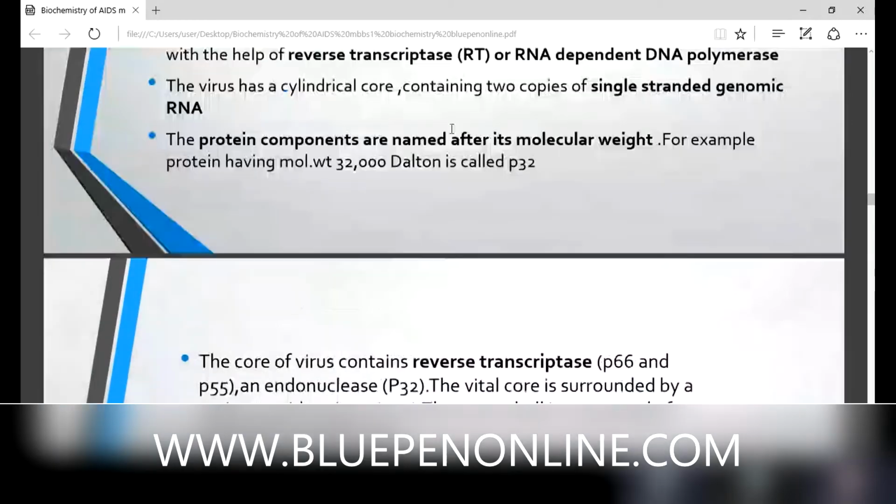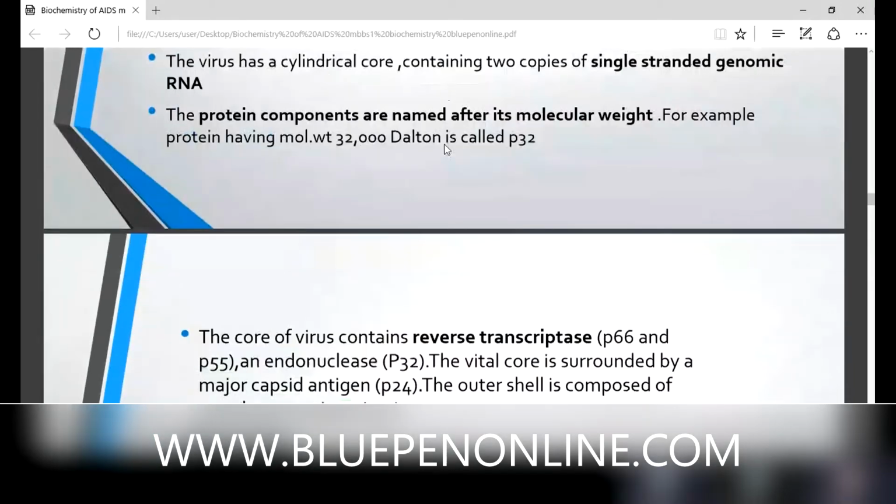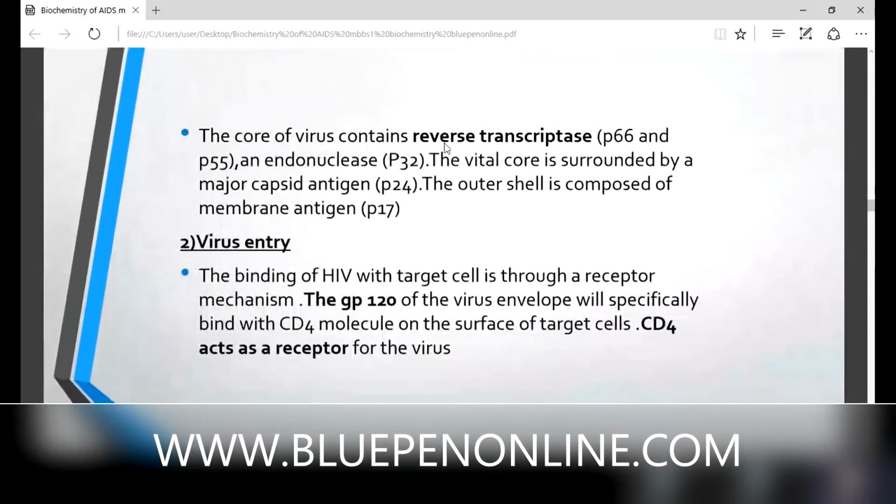So, human immunodeficiency virus structure. It contains RT and two copies of RNA. We know what this P32 means, the molecular weight. Reverse transcriptase is also a protein. All enzymes are proteins. So reverse transcriptase is a protein that consists of P66 and P55, and an endonuclease P32. The viral core is surrounded by capsid antigen P24. We know P24. The outer shell is composed of a membrane antigen P17.